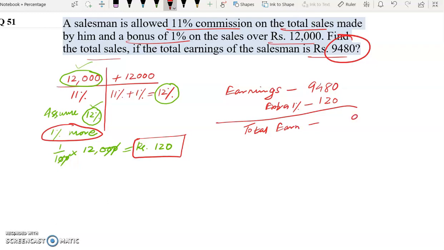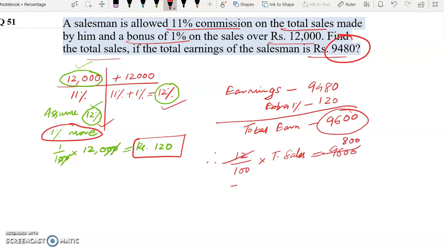Now if we add this, the total earnings will be 9,600 rupees. So we can say that now the commission is 12% here and 12% here. So 12% of total sales is equal to 9600. 12 into 8 is 96. So our total sales will be 80,000 rupees. And this is our answer.